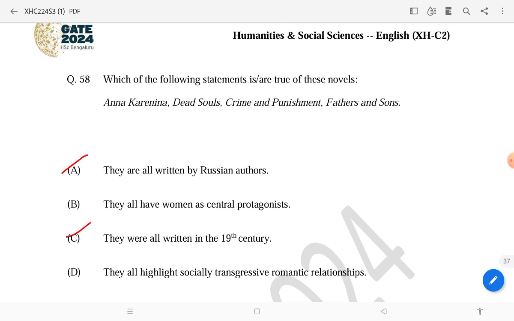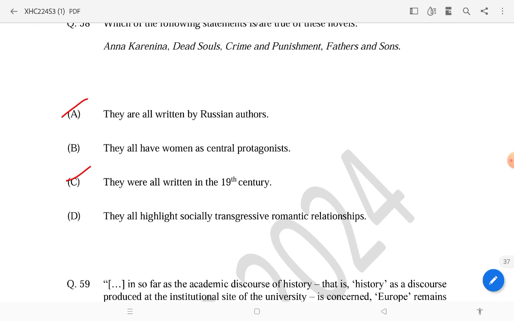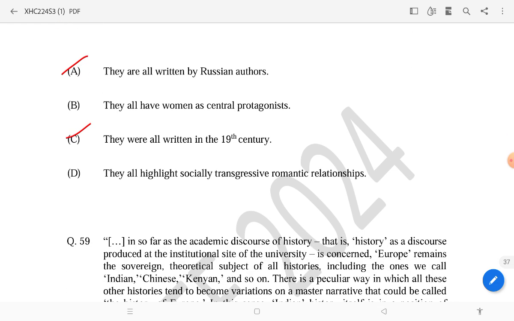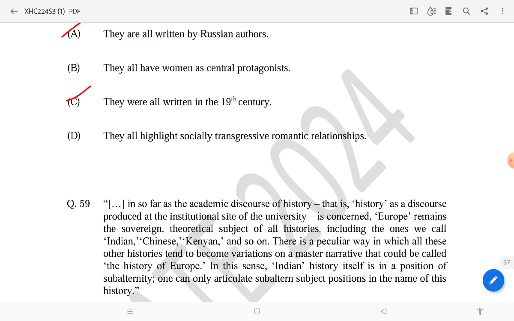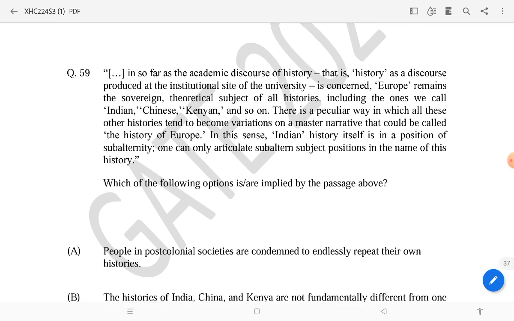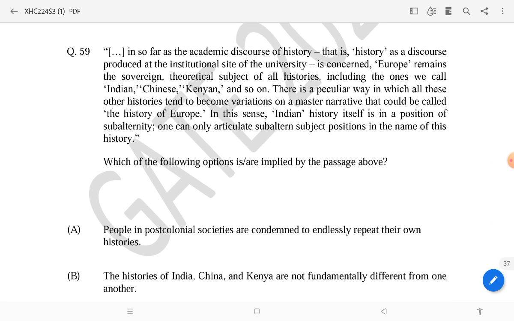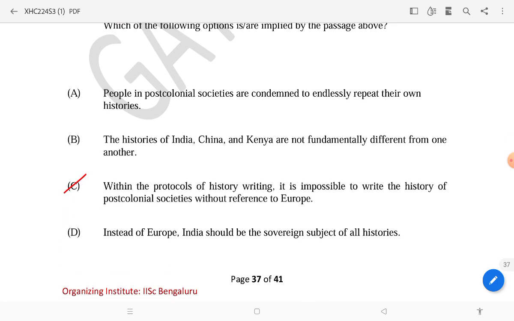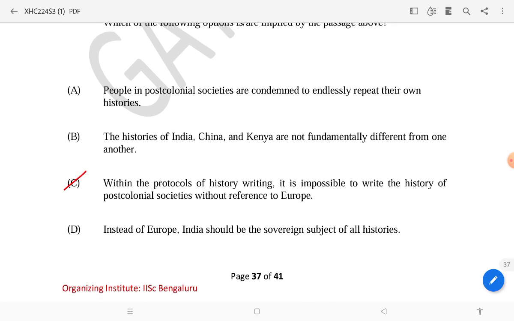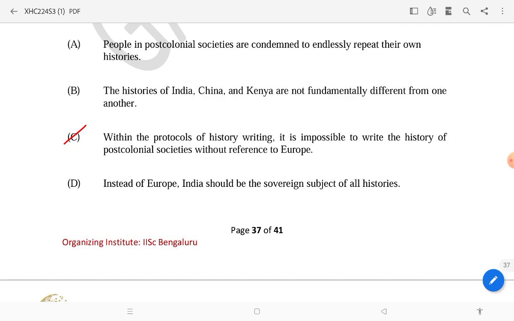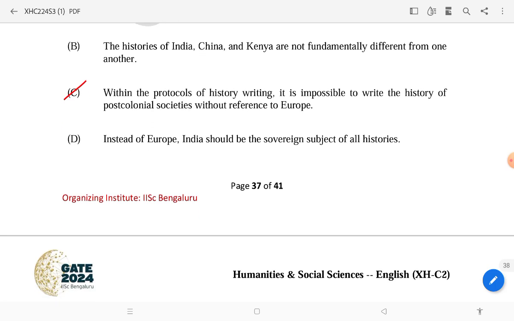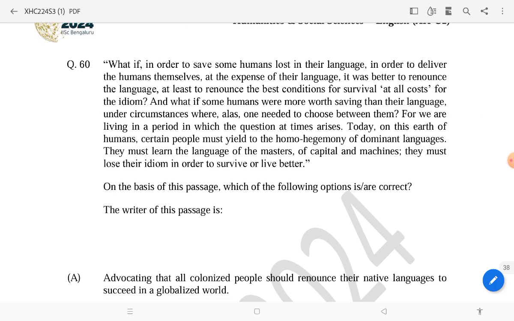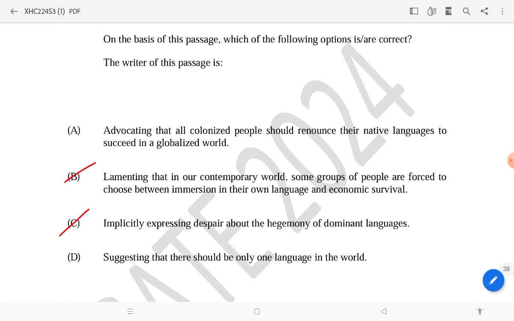Then question number 58: Anna Karenina, Dead Souls, Crime and Punishment, Fathers and Sons. These are all by Russian authors, and these are all written in the 19th century. Then there is a reading comprehension, and the answer will be within the protocols of history writing, it is impossible to write the history of post-colonial societies. Then question number 60. This is also a reading comprehension.